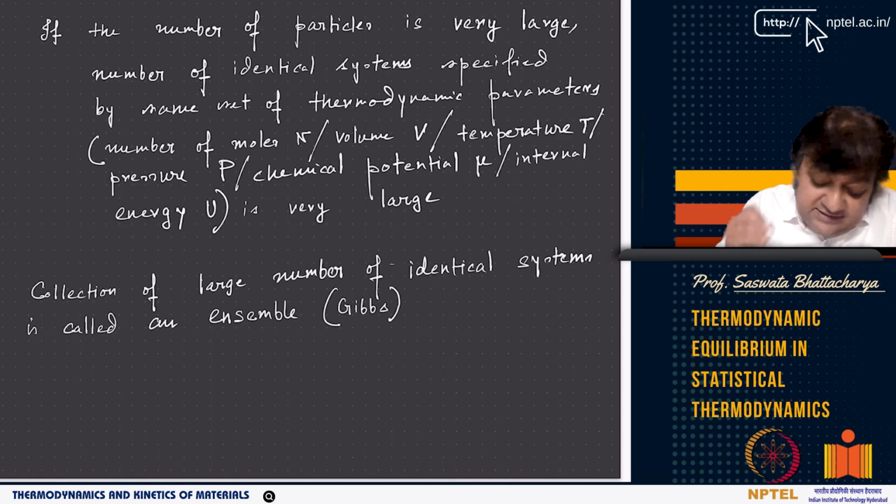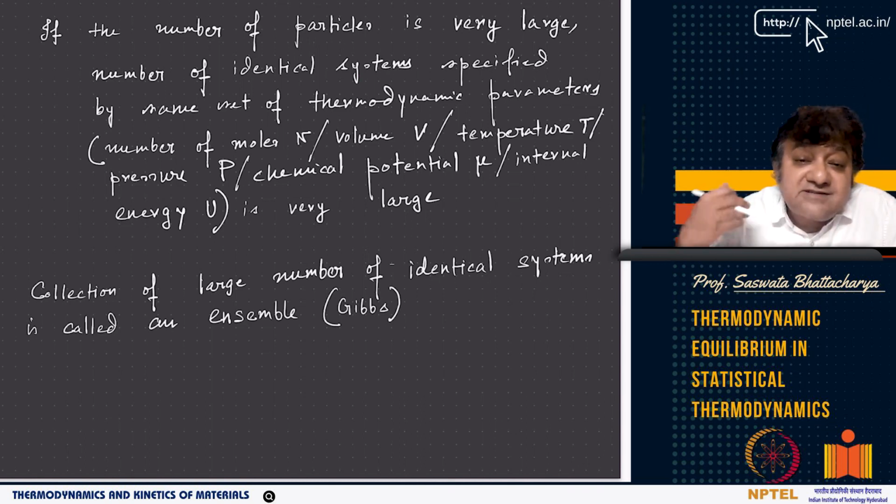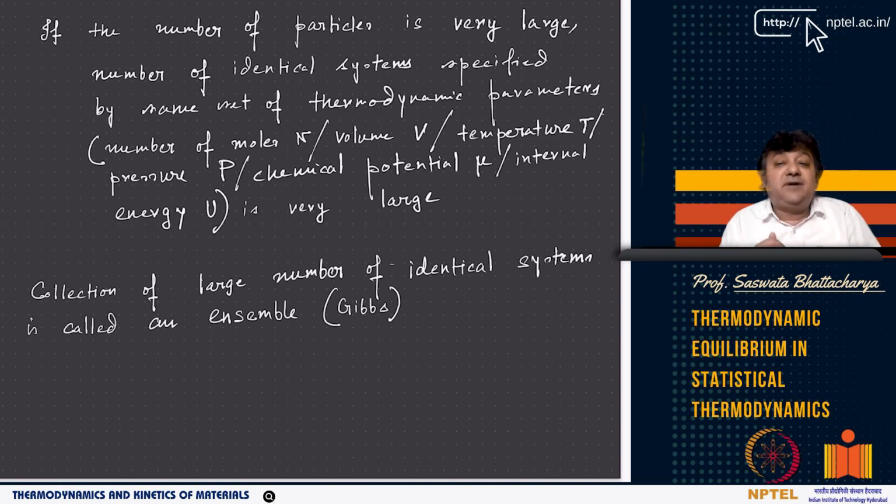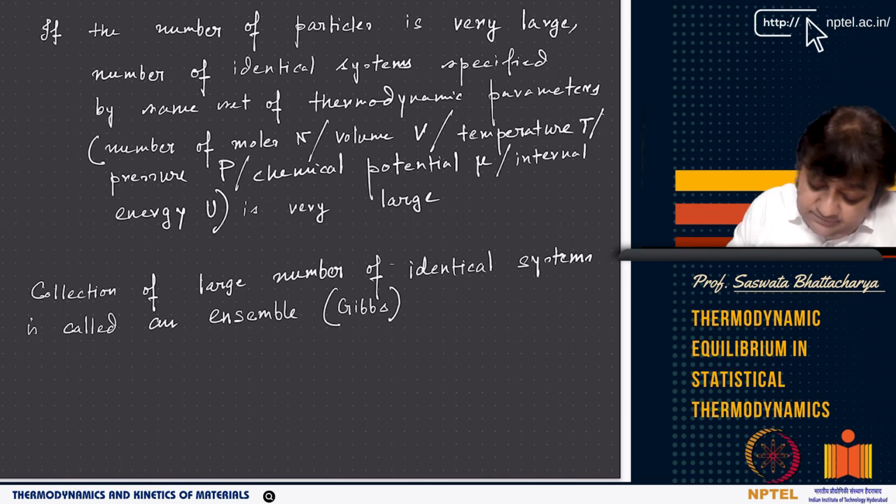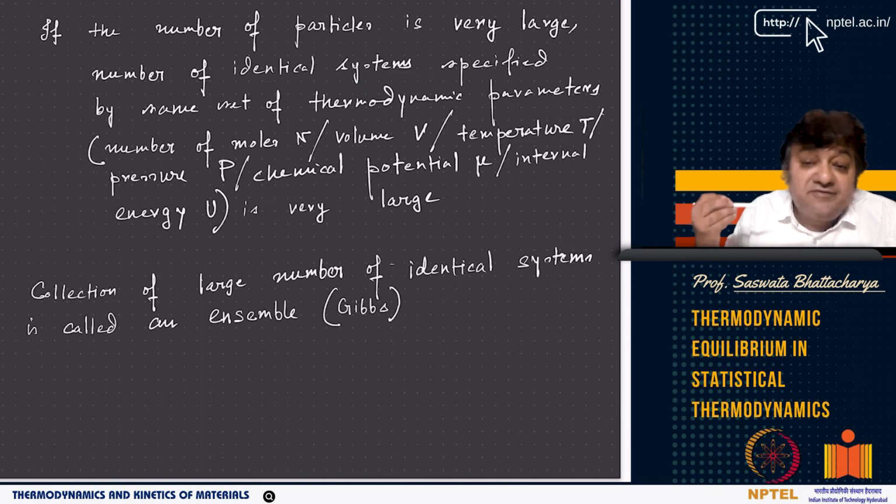So see, this is another thing. When we look at statistical thermodynamics, we are talking about a number of particles that is very, very large, right? If the number of particles is very large, the number of identical systems which have the same set of thermodynamic parameters, which can be number of moles, or volume, or temperature, or pressure, or fixed chemical potential, or internal energy, will also be very large.